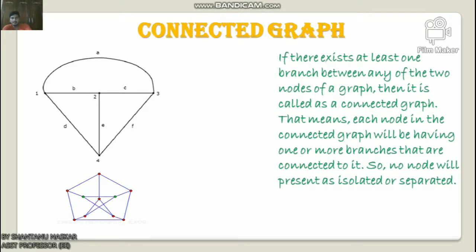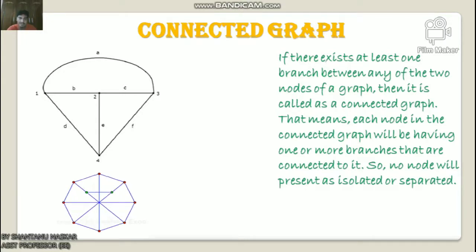So, connected graph. If there exists at least one branch between any two nodes of a graph, then it is called a connected graph. That means each node in a connected graph will have one or more branches connected to it, so no node will be isolated or separate. So this is a connected graph. This is a picture of a connected graph. Here all the nodes are connected by 3 branches.